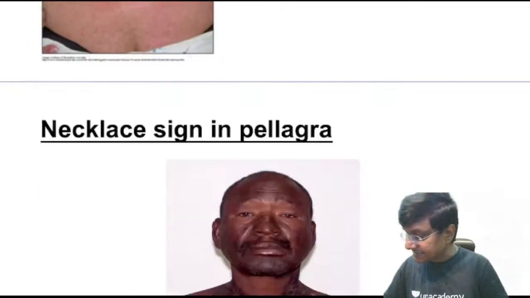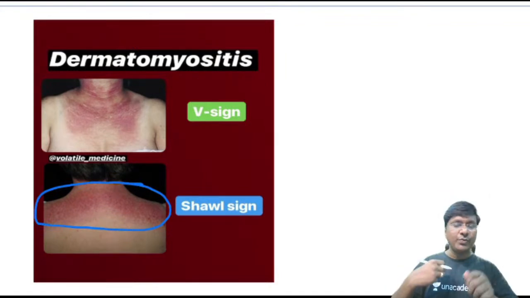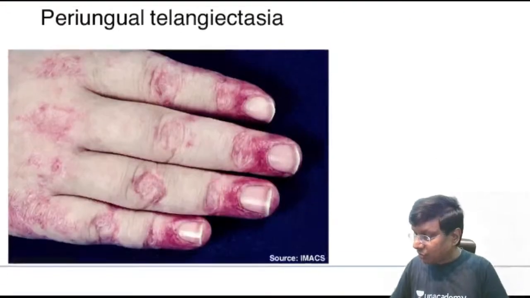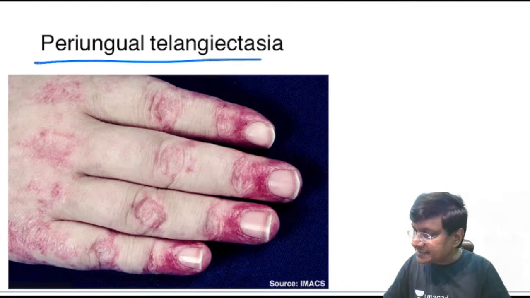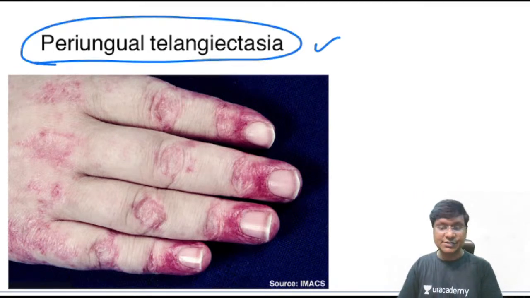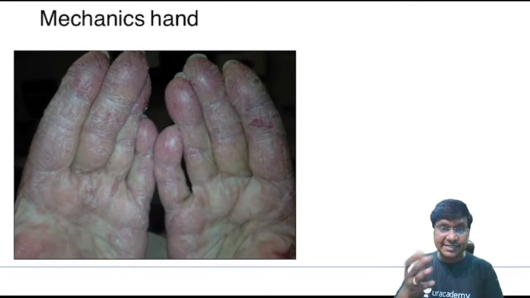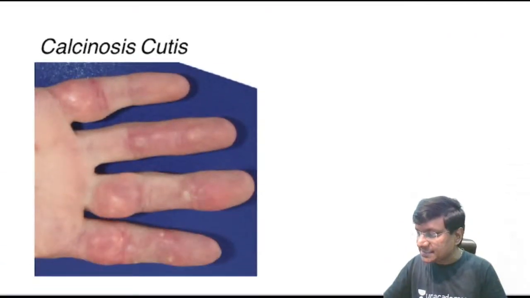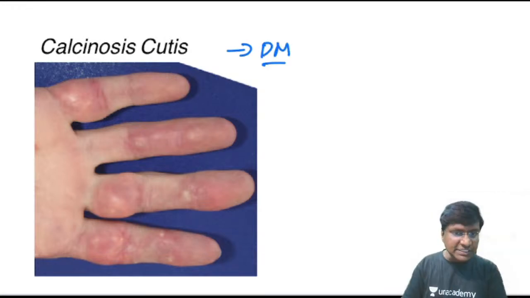Then next is the shawl sign. This erythema is present even over the place where we usually place the shawl, and that is the reason why it is also called the shawl sign. Over the fingers, there will be dilatation of the capillaries within the digits, which we call periungual telangiectasias. Another important skin abnormality is the mechanic's hand. And calcium will be deposited within the skin, within the fingers, which we call calcinosis cutis. So these are all the dermatological changes that you will see in patients with dermatomyositis.